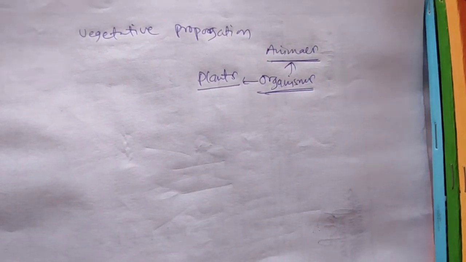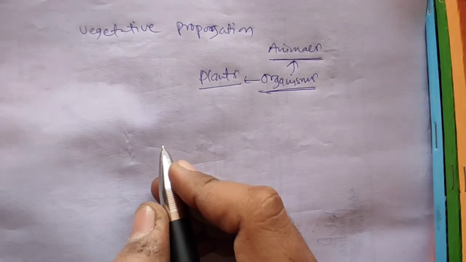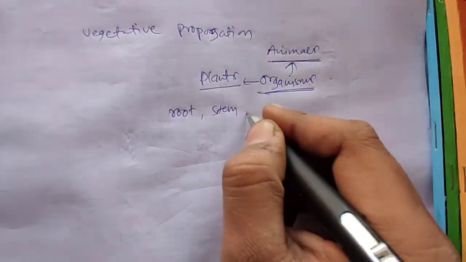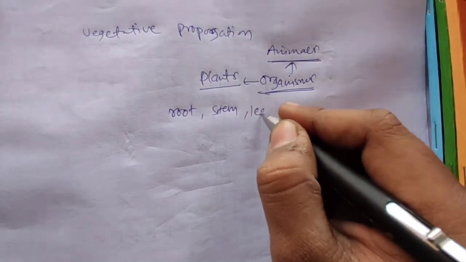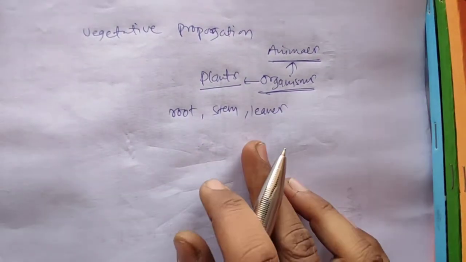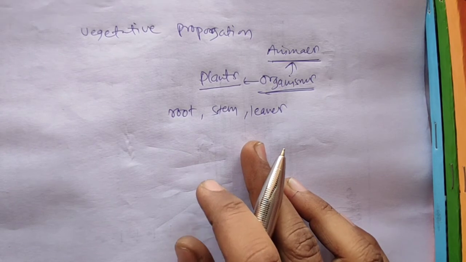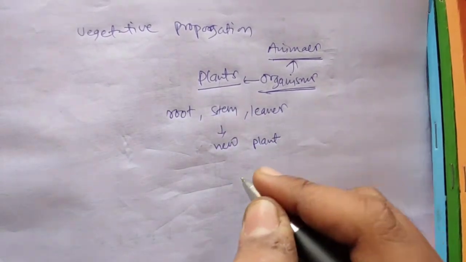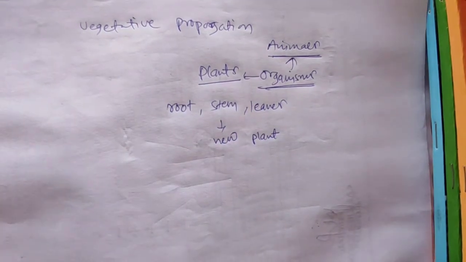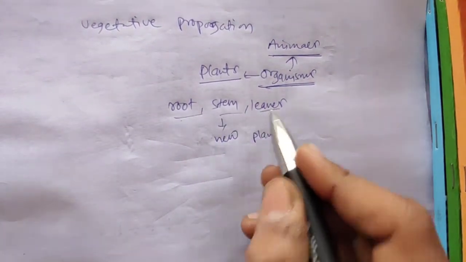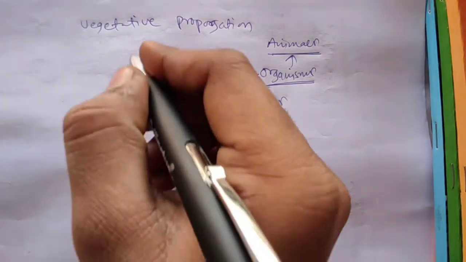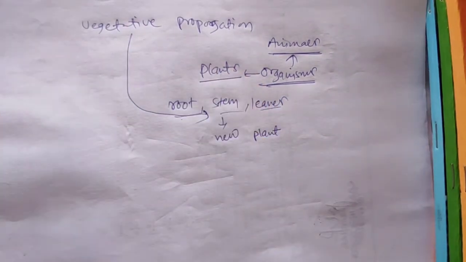There are many plants in which parts like root, stem, and leaves can develop into a new plant. This process is called vegetative propagation.